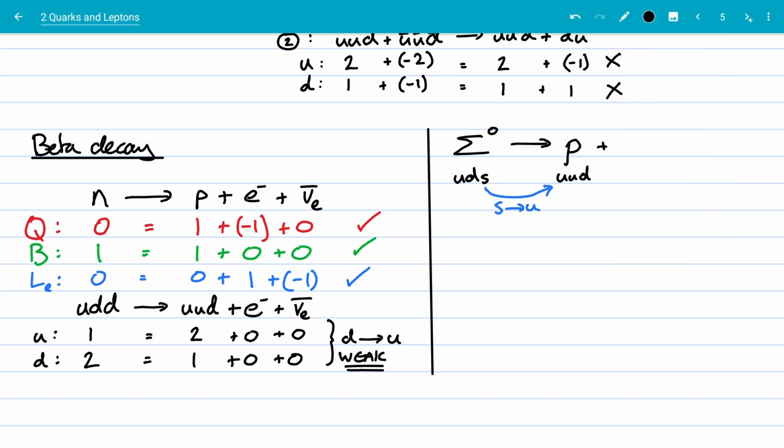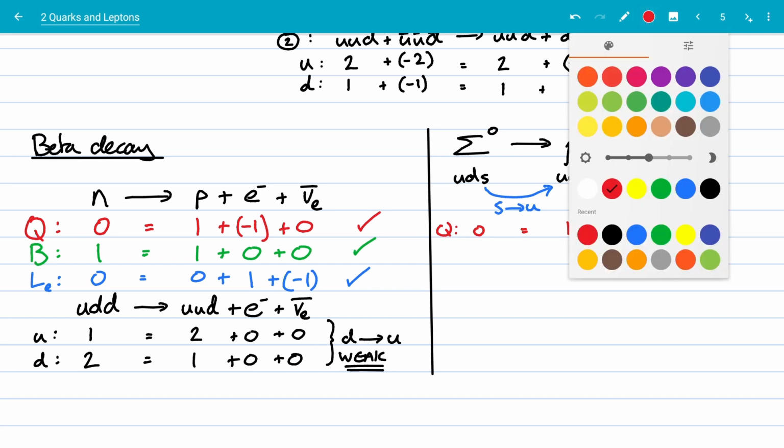If this is a weak interaction, we can have leptons involved. If it's a strong interaction, we can't. But let's have leptons involved. Let's have a muon involved and a muon antineutrino, just like that. Now, if we check our conservation rules, this absolutely can work. Charge is 0 equals 1 plus -1 plus 0.